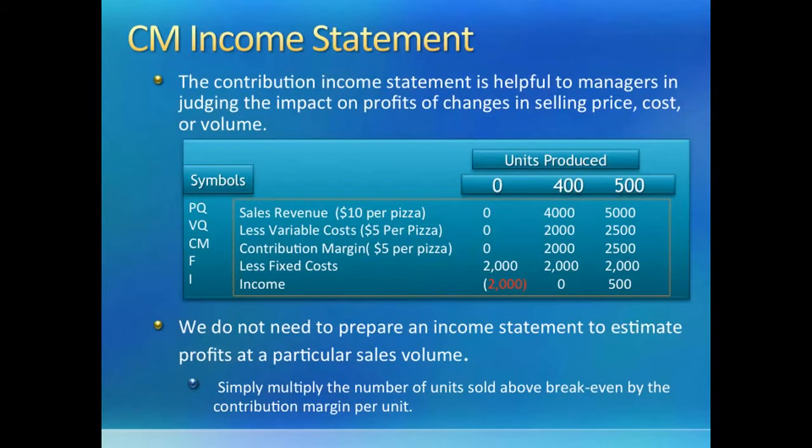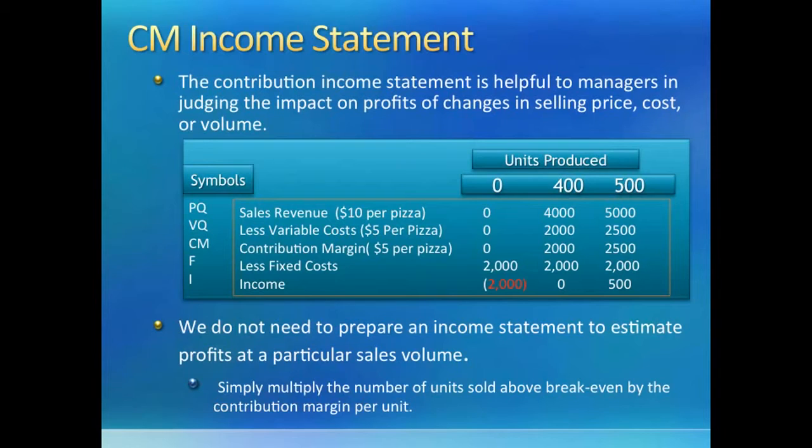As a result, its total contribution margin is 0 because in all three, P, V, and contribution margin are multiplied by Q, which happens to be 0. Now comes the fixed cost of 2,000 per month, which has to be spent whether you made or sold pizzas or not. If we take our $2,000 out of 0, we will end up with a negative income of $2,000.